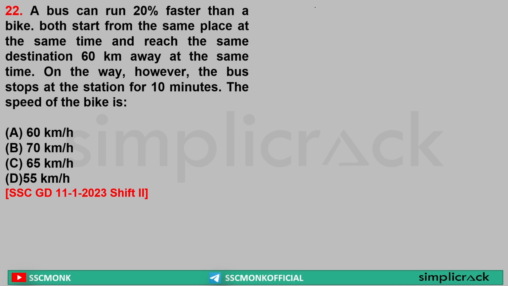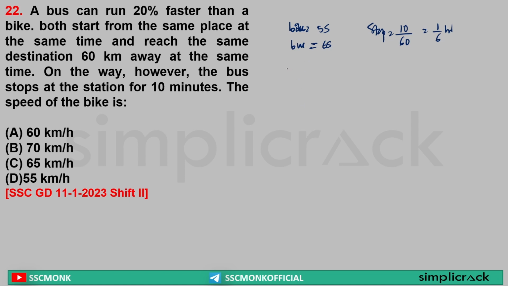Sir, if the speed of the bike is S, the speed of the bus is 20% faster, so let's say this is 5S, the speed of the bus will be 6S. Clear? Very basic? Yes. Now what is the stoppage time? 10 minutes, that is 10 by 60 hour, that is 1 by 6 hour. Clear? Basic? Yes.